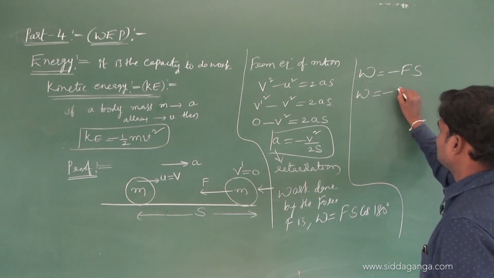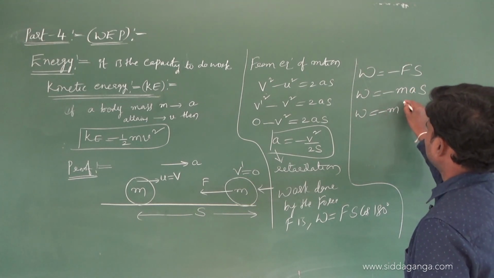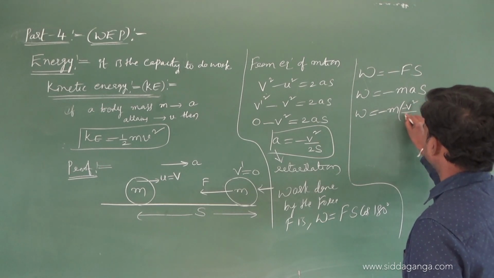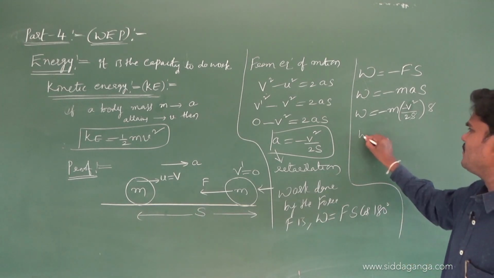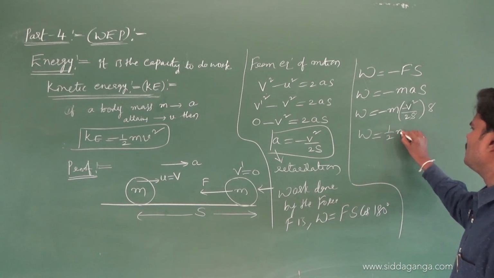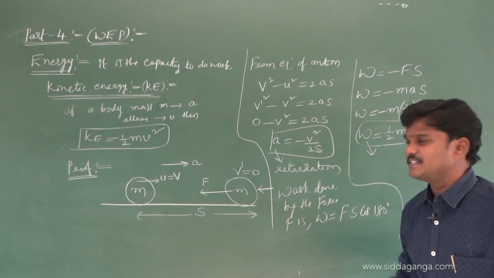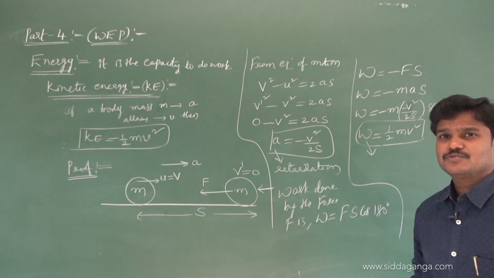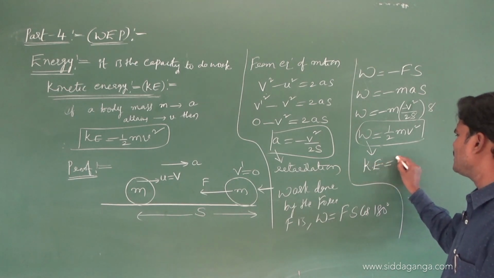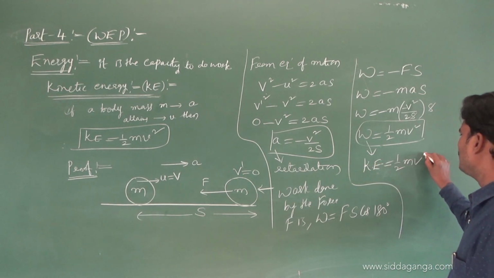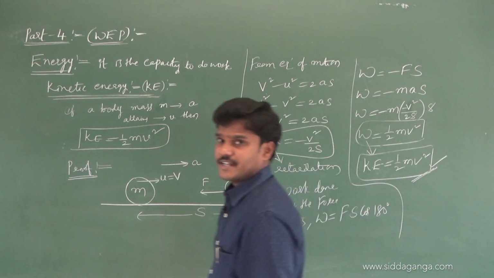What is F? Ma. So W is equal to m a s. What is a? v square by 2s. I am using so many steps for the understanding point of view especially. And finally W is equal to half m v square. And this work done by the moving body is stored, nothing but kinetic energy. So kinetic energy we got as half m v square. So this is the expression for kinetic energy.